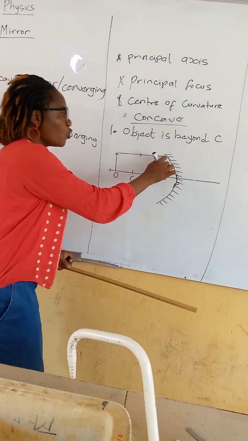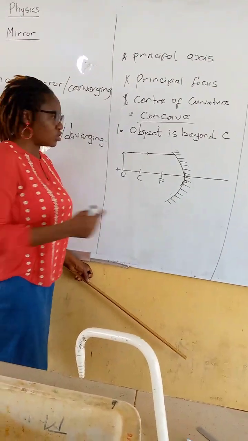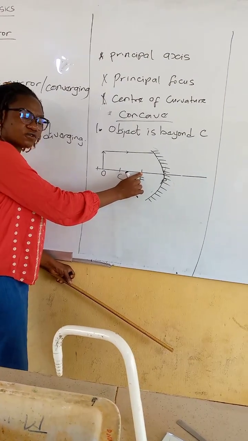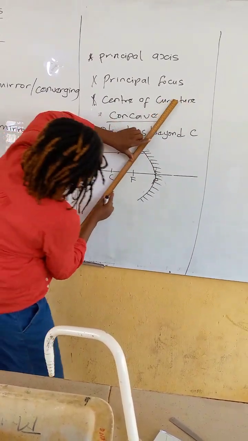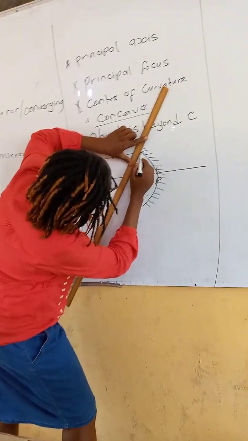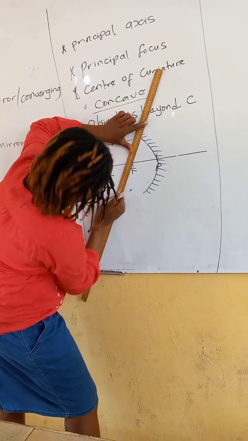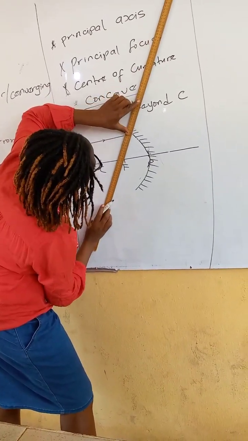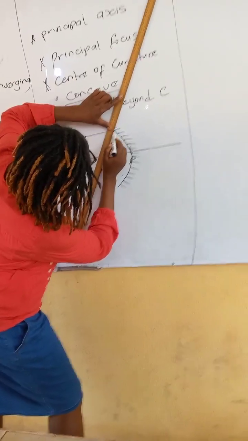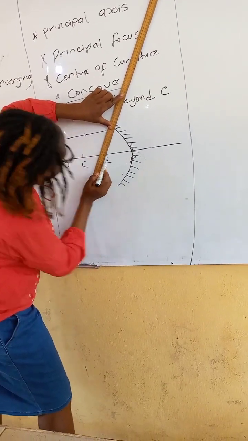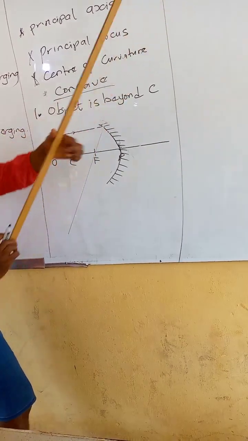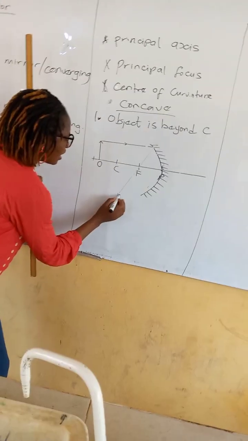Now, if you go reflect, of course, na reflection mirror. You must pass through this principal focus. Now the reflection you go pass through this principal focus. So I will join this point, and this point here, and this point. So my mirror, my board. We join these points, and these points. Now I will join them. Now see, then I'll draw my arrow.